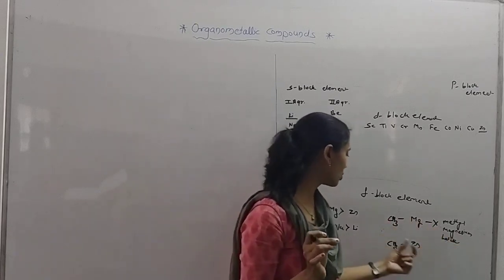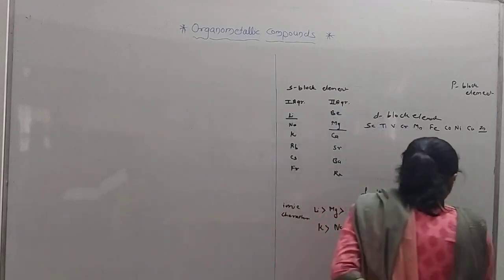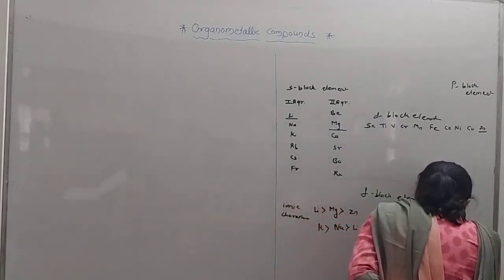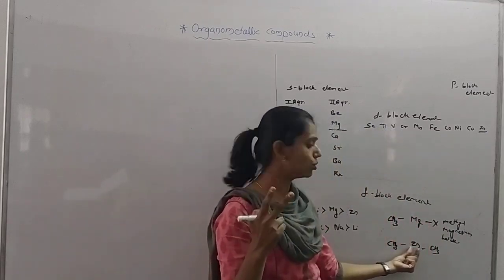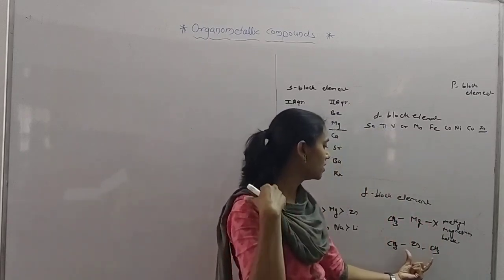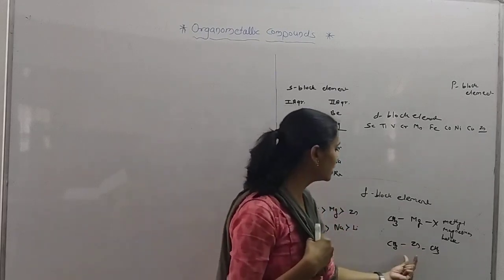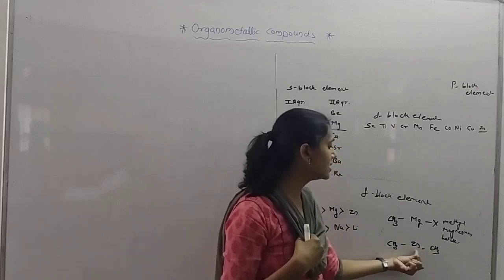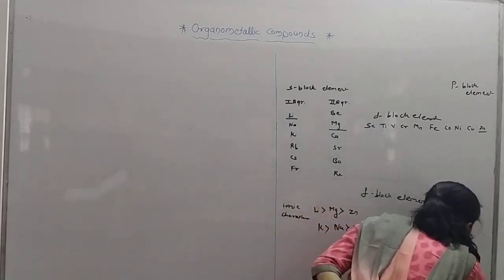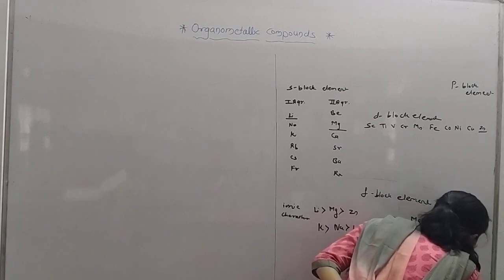That is the nomenclature. Next is zinc here. The valency of zinc is 2, so it forms bonds with two alkyl or aryl groups. So this is an example: dimethyl zinc. Its name is dimethyl zinc.